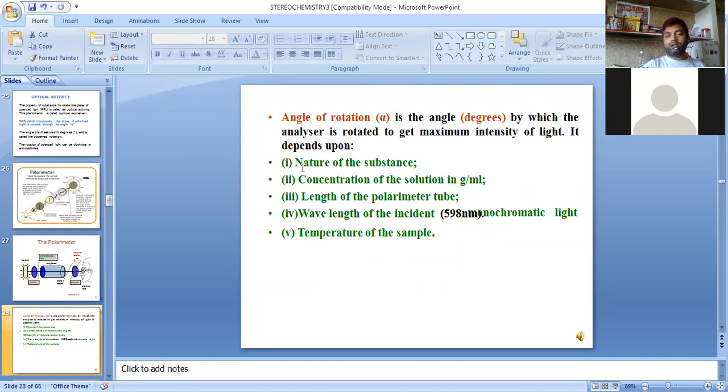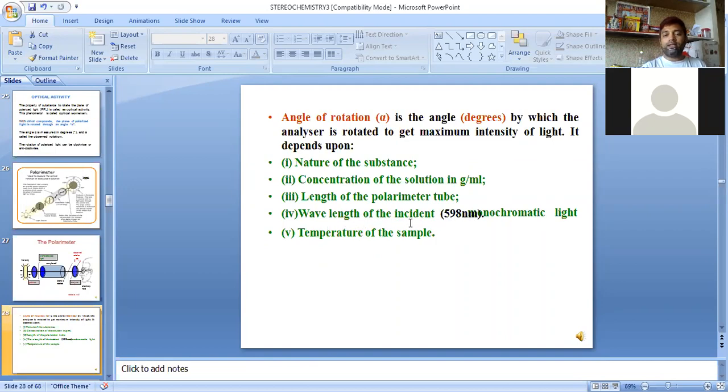It depends upon the nature of the substance, concentration of the solution in gram per ml, length of the polarimeter tube, it is 1 decimeter or 10 centimeter, as we have discussed, and the wavelength of the incident monochromatic light.